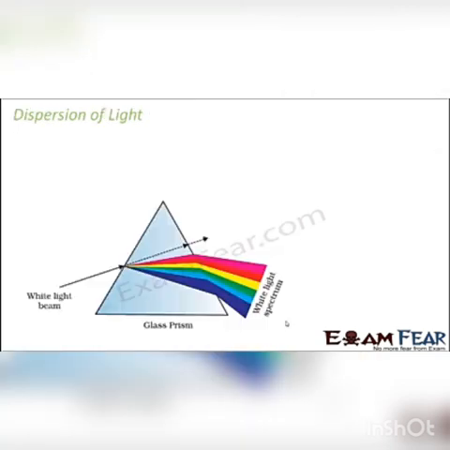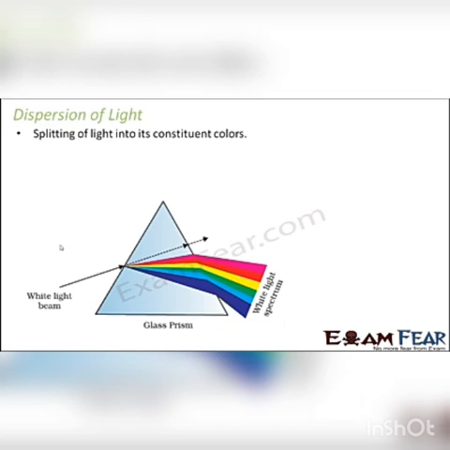So here again we encounter another property of light, that is called dispersion. So what do we mean? What is the meaning of disperse? Disperse means to spread away. So it is nothing but splitting of light into its constituent colors.